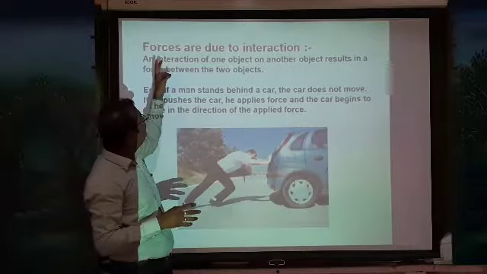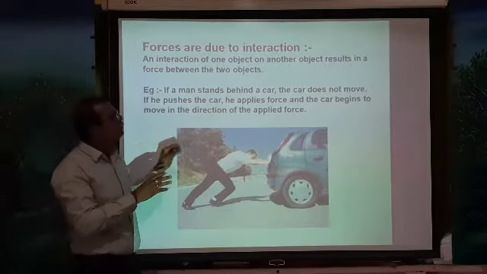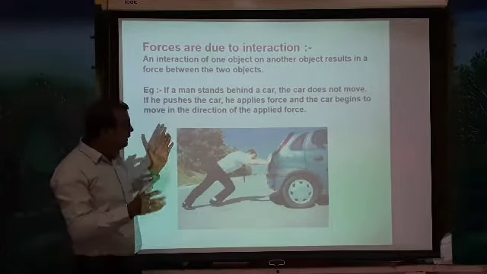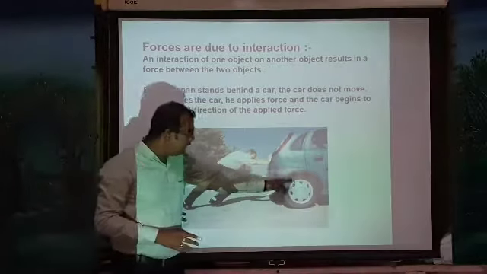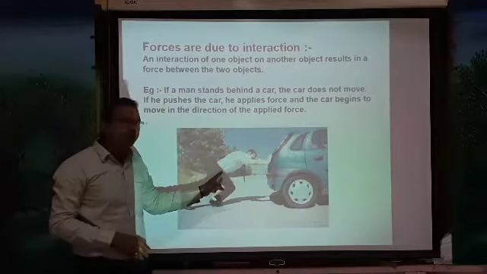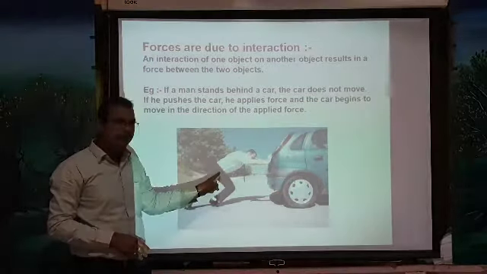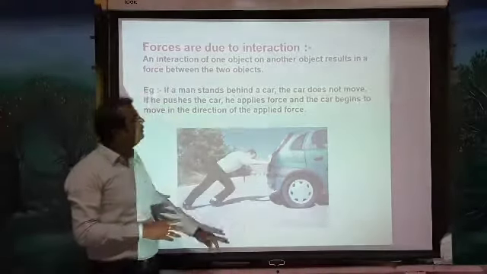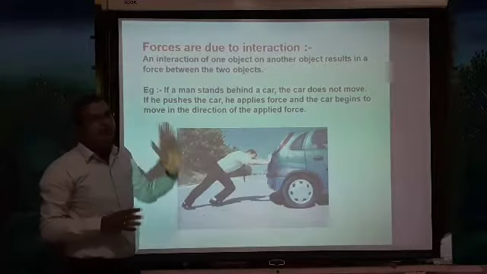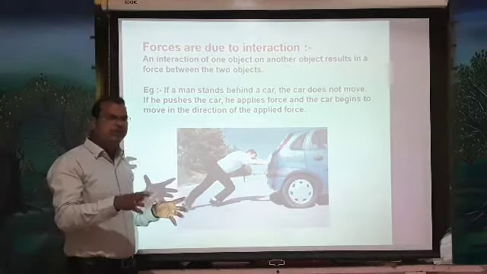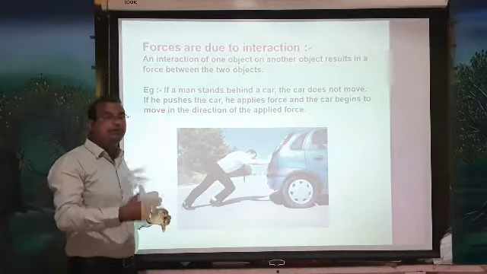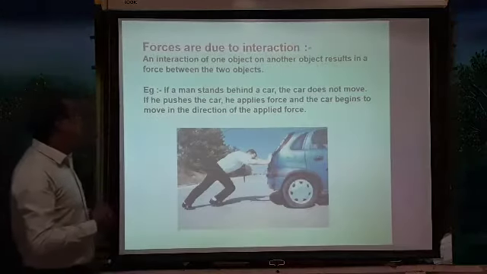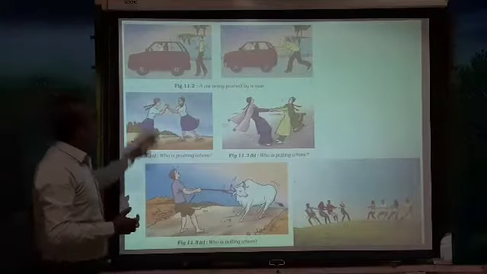Here you are applying a force in a particular direction. There is an interaction between the person and the car. The car is able to move by the force applied by this person. So due to the interaction, the force is applied, and due to the applied force the car is able to move. We will see some more examples on this.